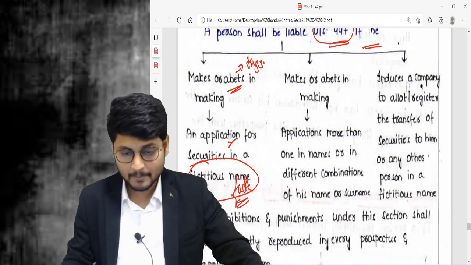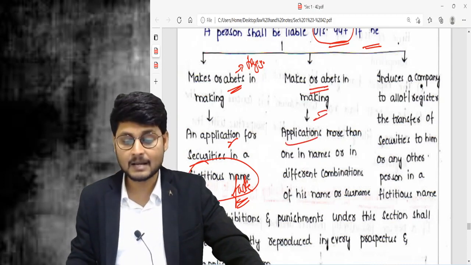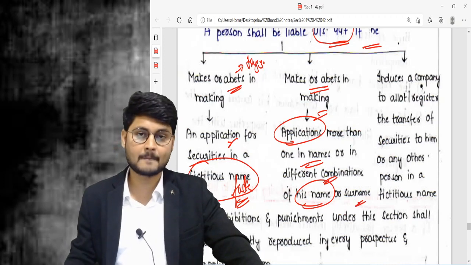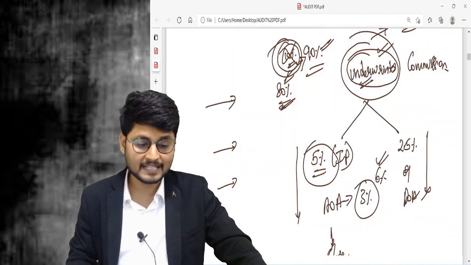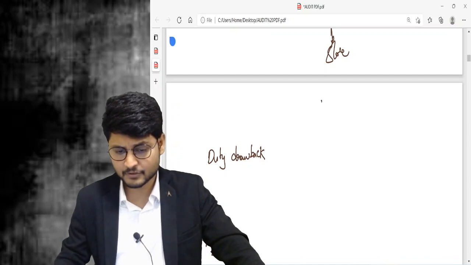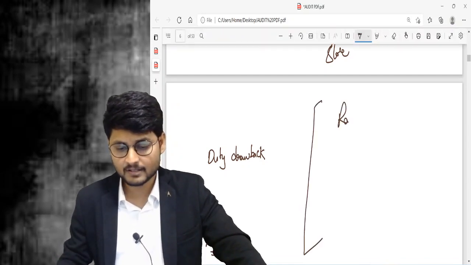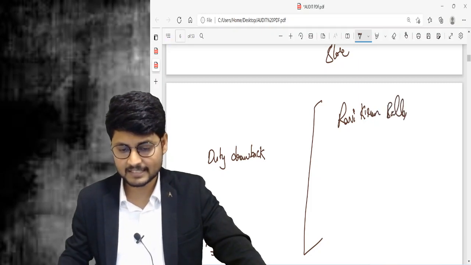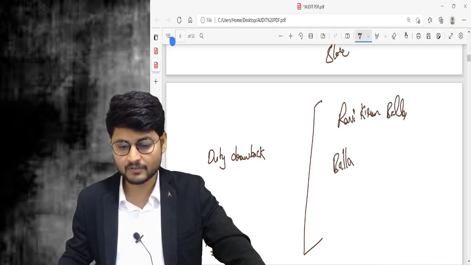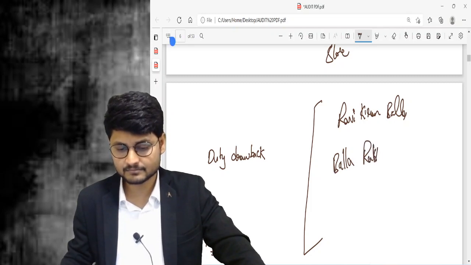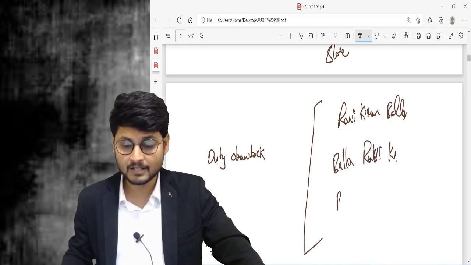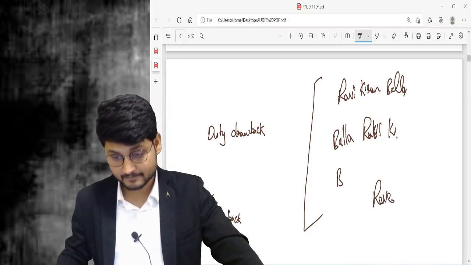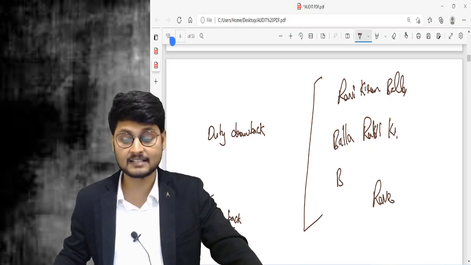Come to point number 2. Makes or abets in making applications more than one in the name or different combinations of his name or surname. What is he trying to do? He is trying to make an application to the company in the name of Ravikiran Balla, or again in the name of Balla Ravikiran, again in the name of Balla Kiran Ravi, again in the name of Ravee.